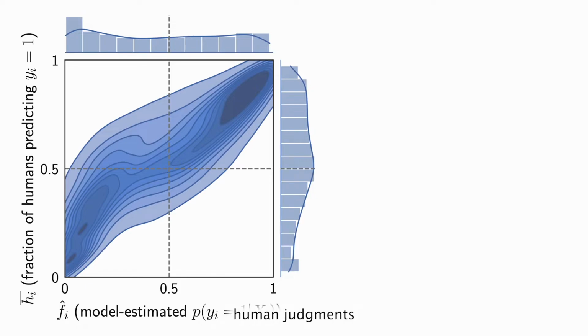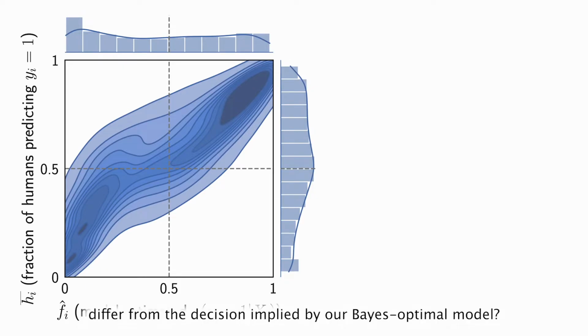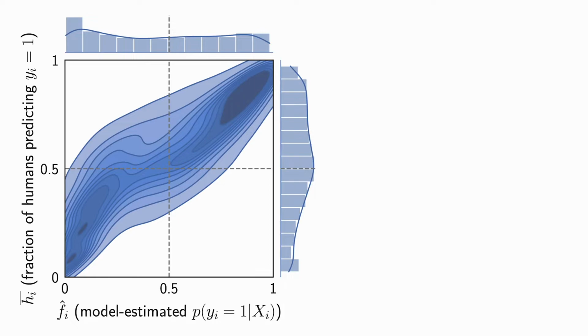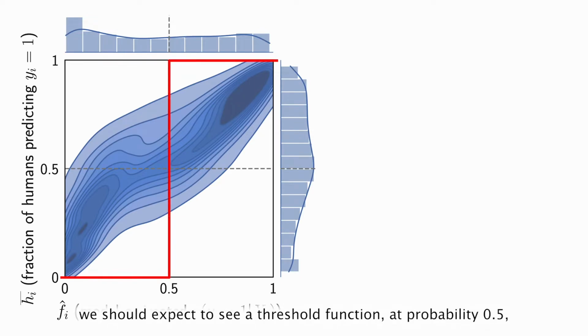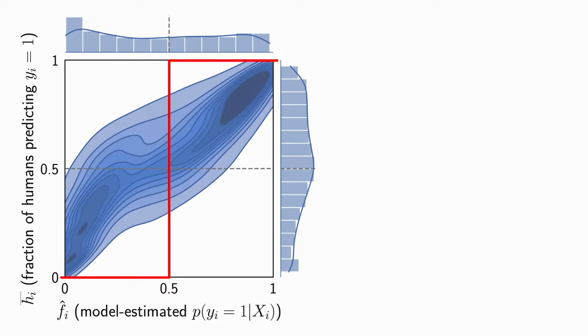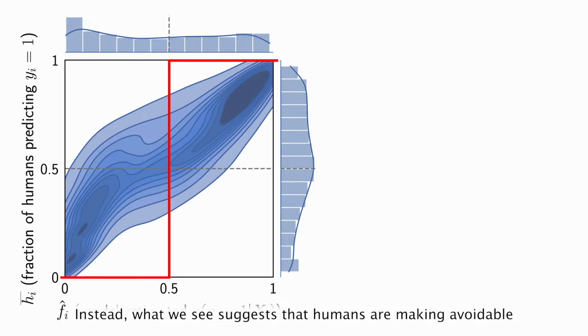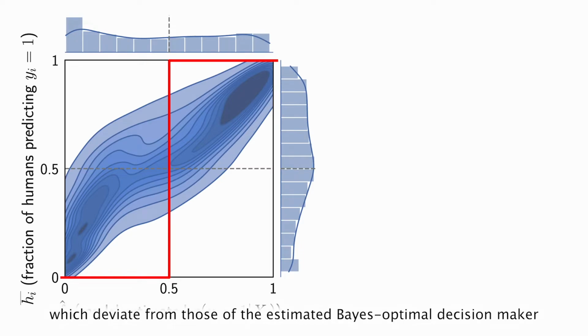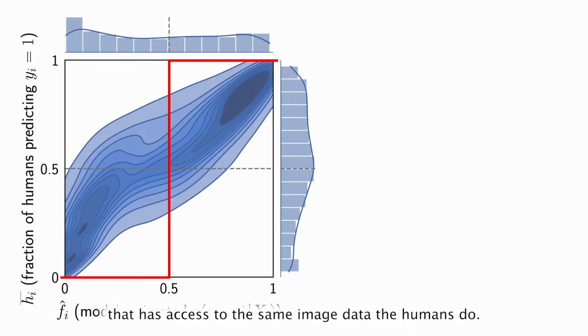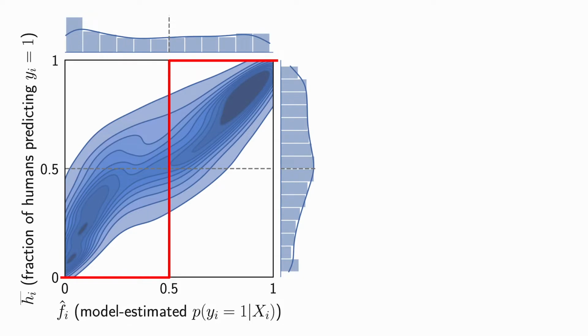So how do aggregate human judgments differ from the decision implied by our Bayes optimal model? If humans were acting Bayes optimally, we should expect to see a threshold function at probability 0.5. But we don't see this at all. Instead, what we see suggests that humans are making avoidable errors, decisions which deviate from those of the estimated Bayes optimal decision maker that has access to the same image data the humans do.